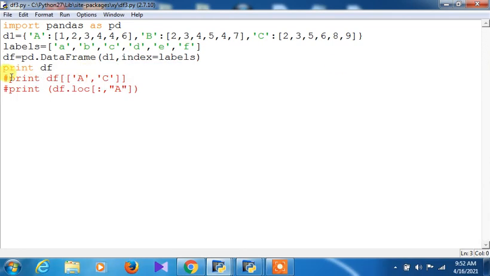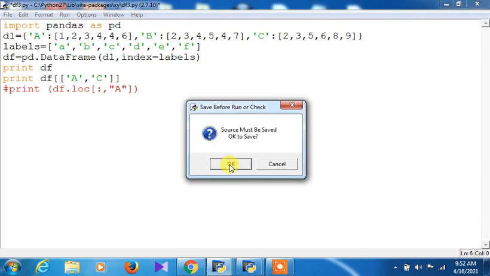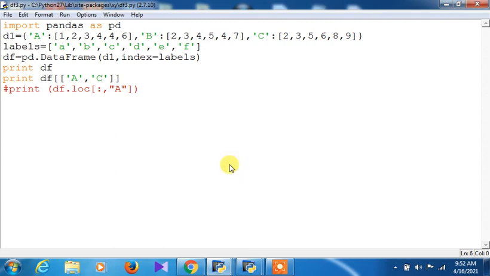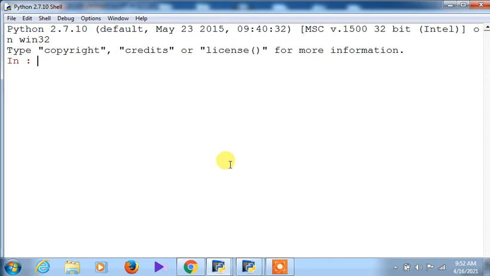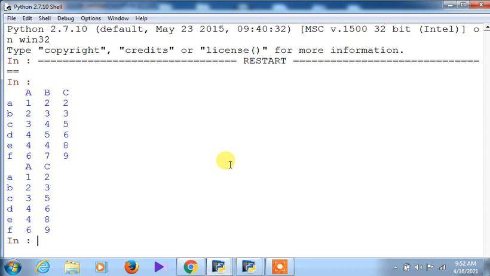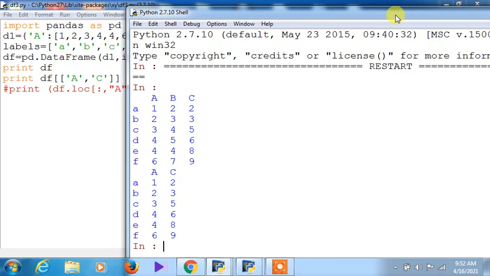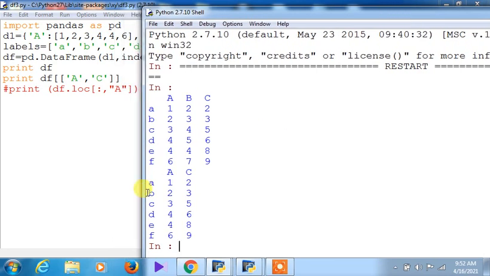Now I'm coming to this one. I'm discussing what is actually being said here. Now click on it, print df. I want to print a specific column from here. Now you see how this is to be done. First of all the data frame will be printed as output, then the columns A and C will be extracted from it and printed. As I have said, accordingly it has appeared. So you can see A and C has appeared out here.